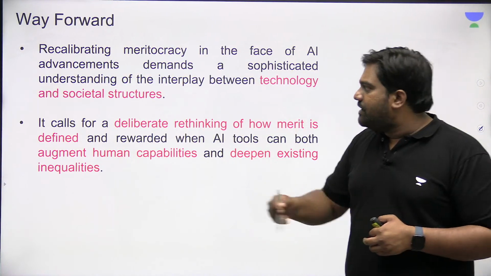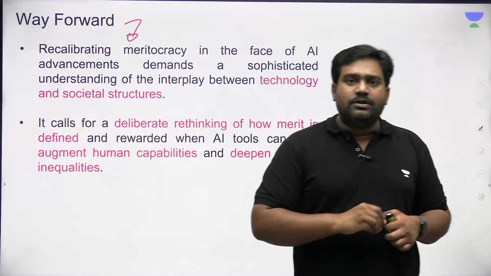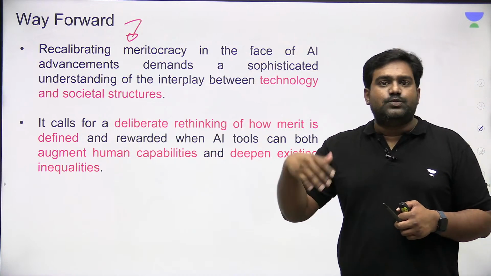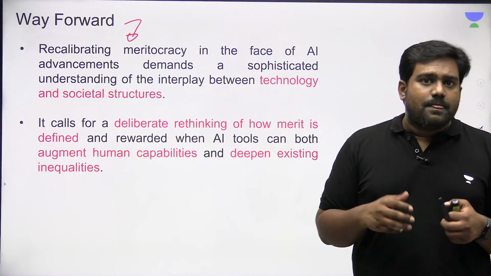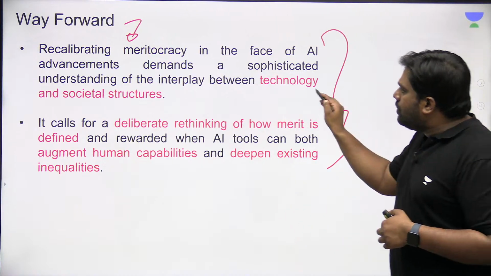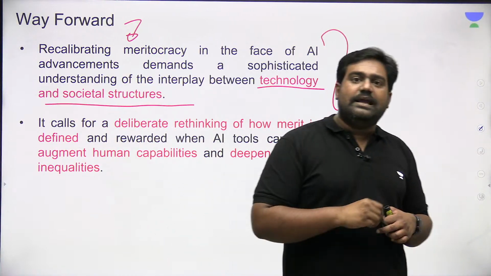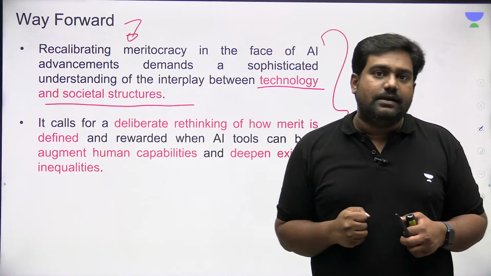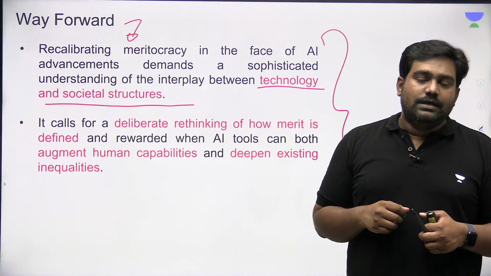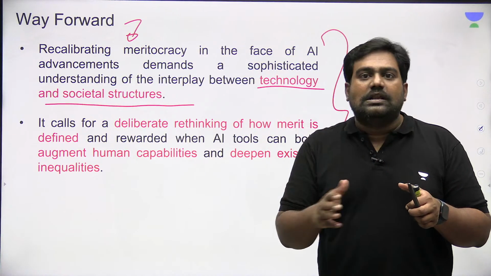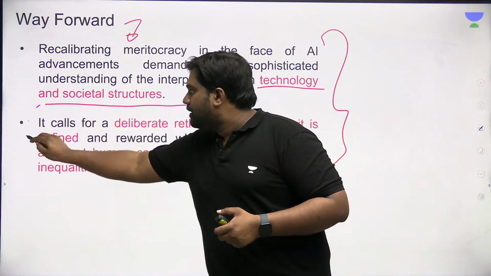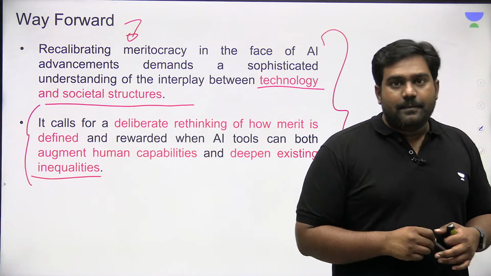So what can we do? What's the way forward? Does it mean we shouldn't use AI at all? Does that mean we should stop the merit-based system and switch to some other form of system? No, definitely no. That's not the answer. We need to encourage more debate about the impact of technology on society, the impact of a merit-based system on social structures. This should be incorporated into policy making, into law making, and into the development of the technology itself. That is what should be done.